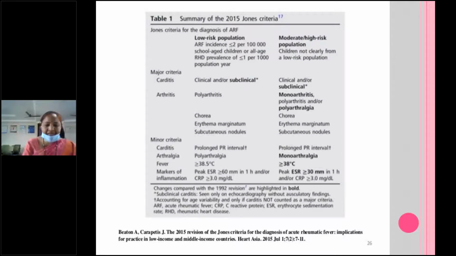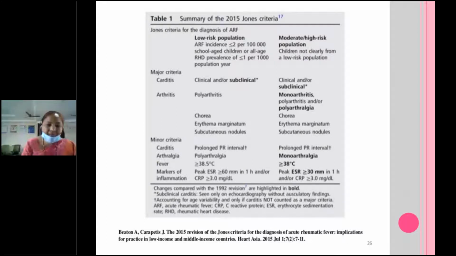Next, coming to the minor criteria, there are some changes. You can notice here, carditis minor criteria, prolonged PR interval. It was there previously also and now also. But arthralgia, as I told you, polyarthralgia is a minor criteria for low risk. As we already discussed, polyarthralgia is a major criteria in high risk. So monoarthralgia will be the minor criteria.